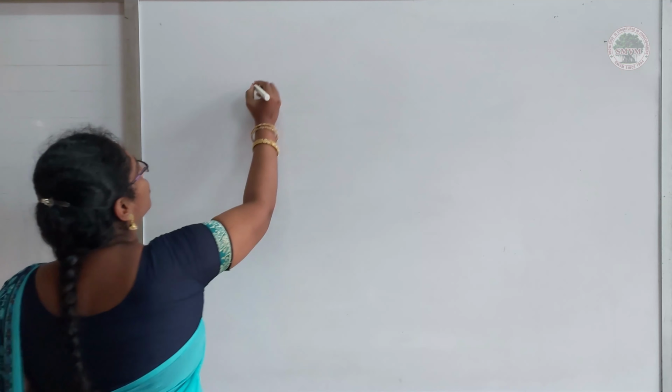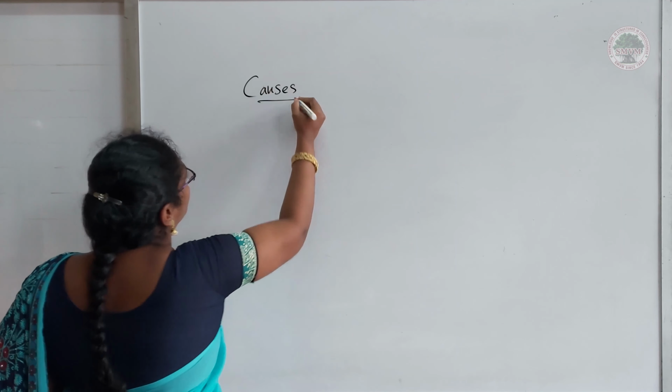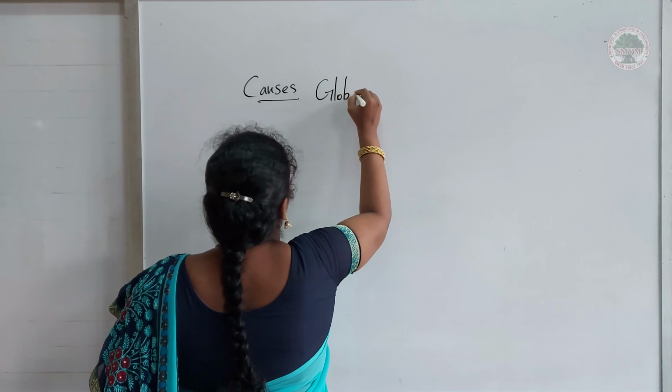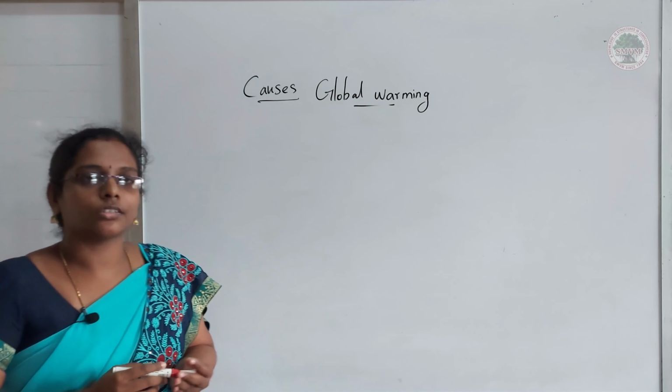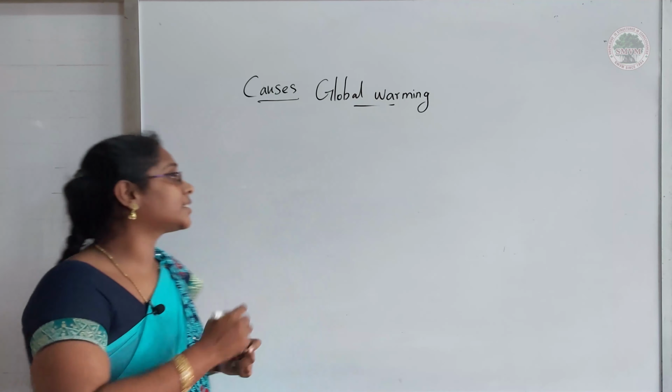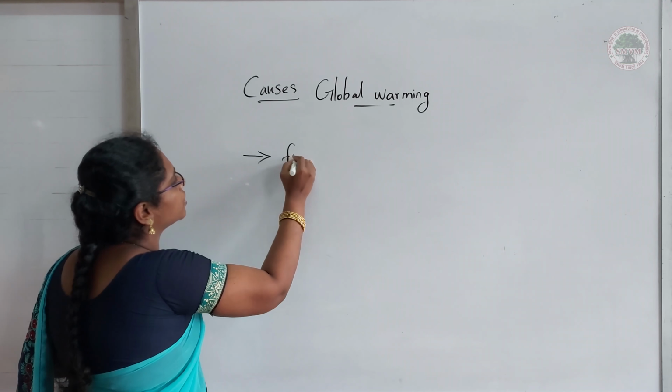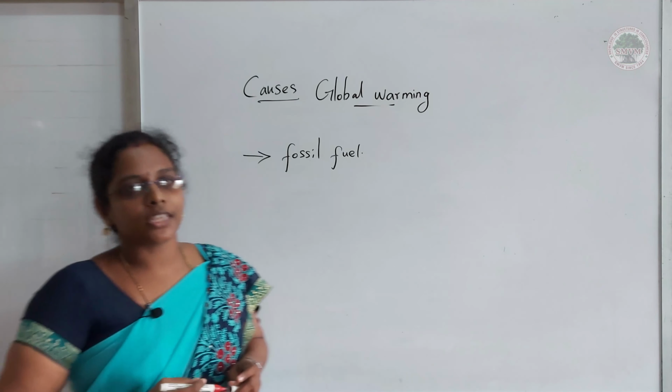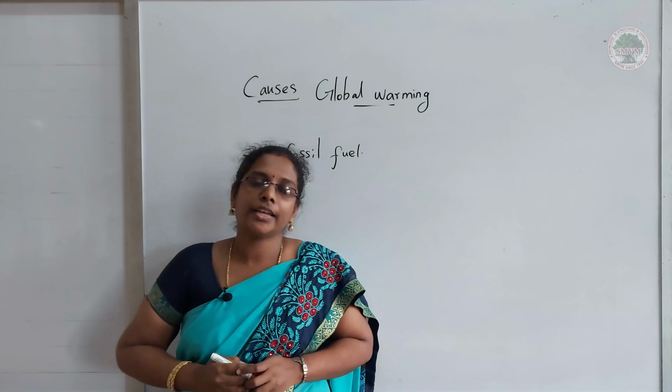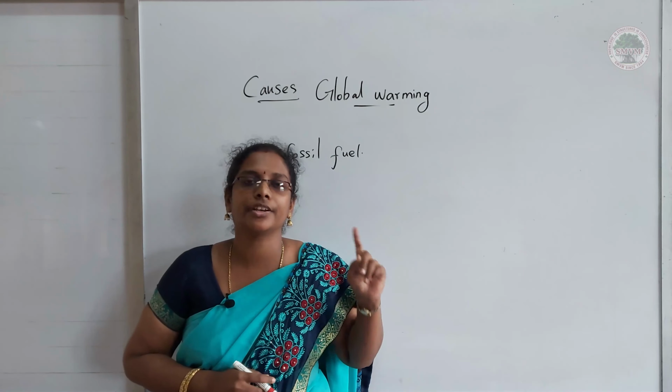What causes global warming and this climatic change? First, we are going to discuss the causes of global warming or climatic change. The first thing is fossil fuel. Using fossil fuel is the first reason.